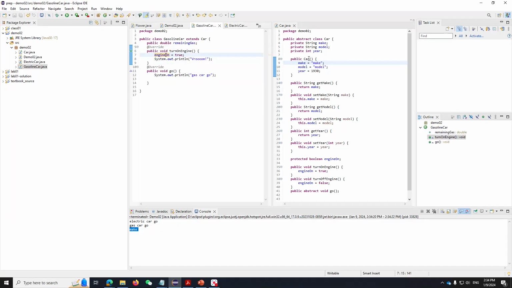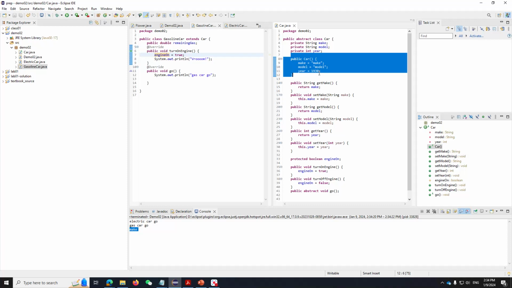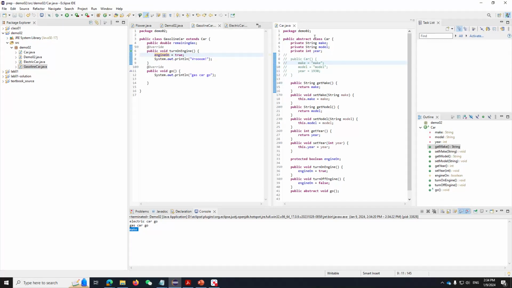So normally, if I don't have this, that means my superclass doesn't have a constructor. So there will be a default one, and the default one is just going to give the default value. So string will be, I think, either null or empty. The number will be just 0, right?